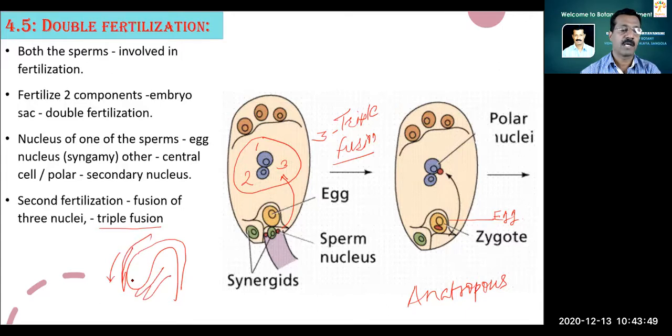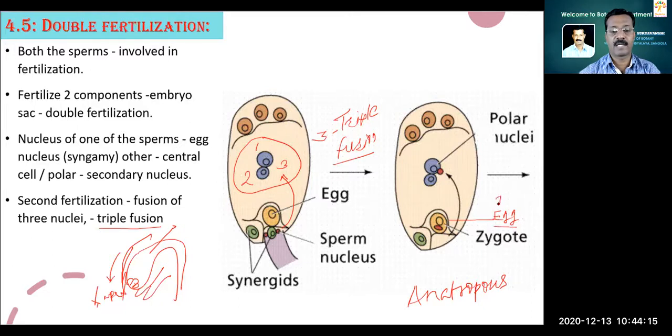Likewise, the egg apparatus will be at the lower end, being at the apex, but it is inverted, and the chalazal end will go upward. So this red colored sperm nucleus, male nucleus, is going to fuse with the egg.